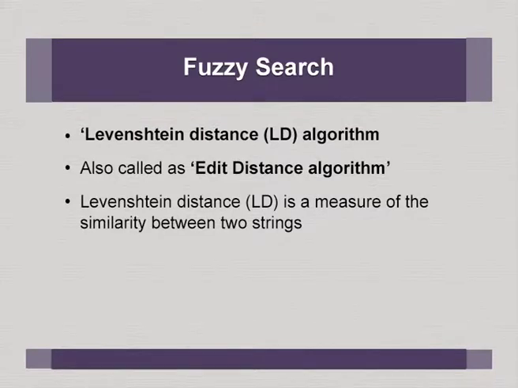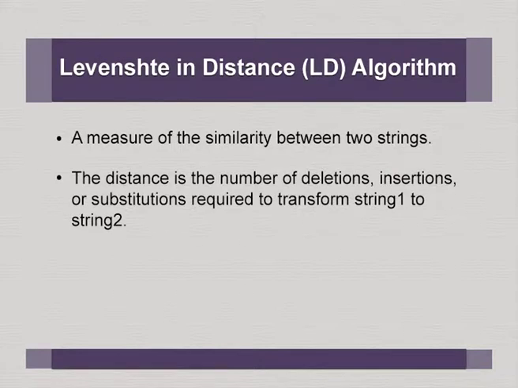Fuzzy search uses the Levenshtein distance algorithm, also called the edit distance algorithm, that is a measure of similarity between 2 strings. In fact, fuzzy search is used in many instances. That is, in case of plagiarism also it is used to detect how similar 2 pieces of text are.